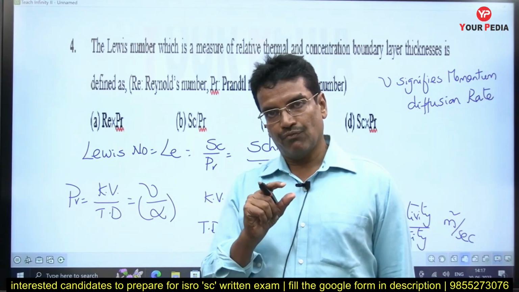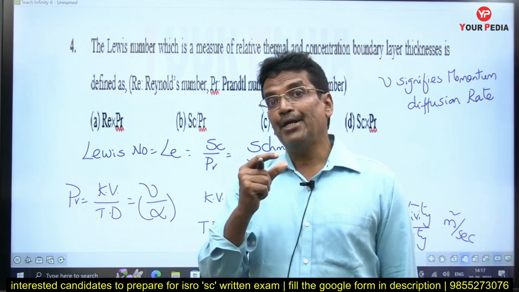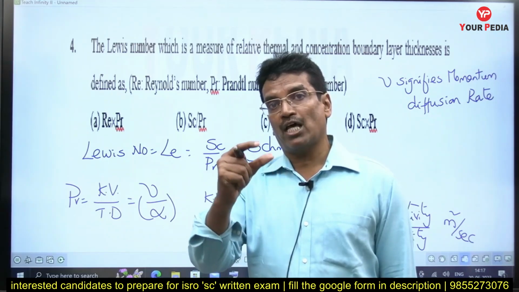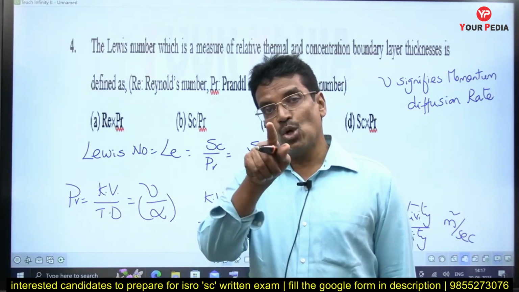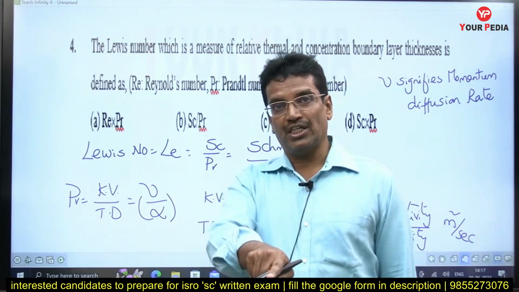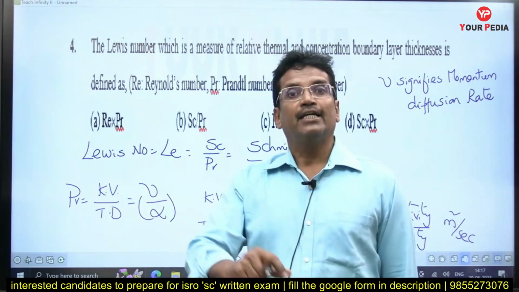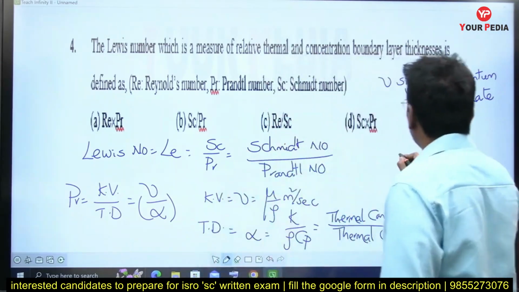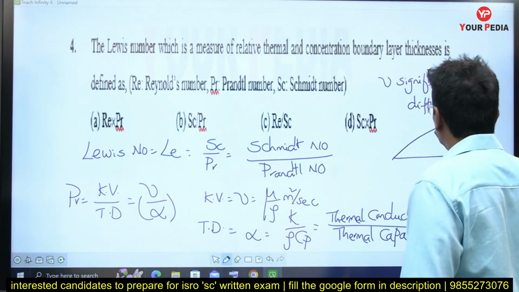If a fluid has more kinematic viscosity, when it is flowing over a flat plate, the thickness of the hydrodynamic boundary layer would be relatively more.